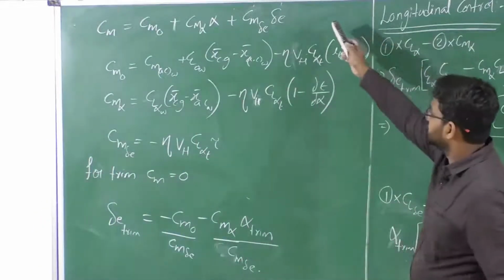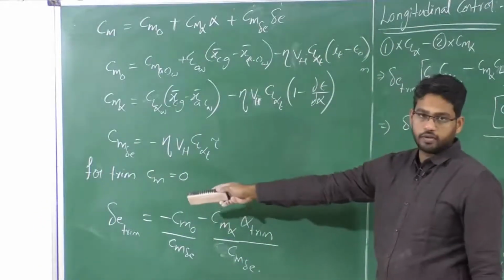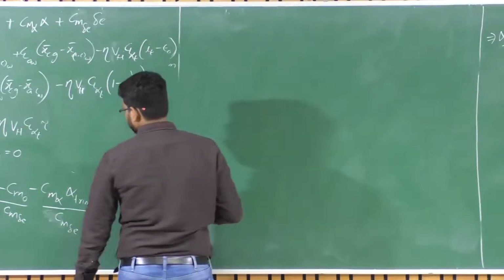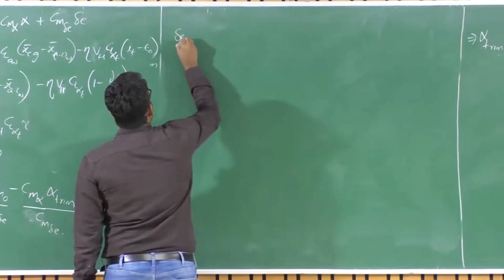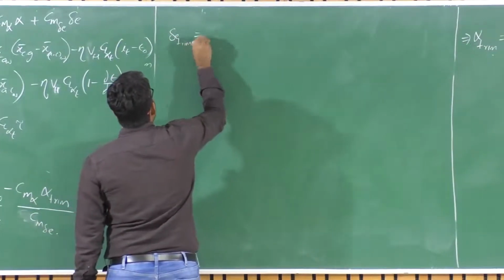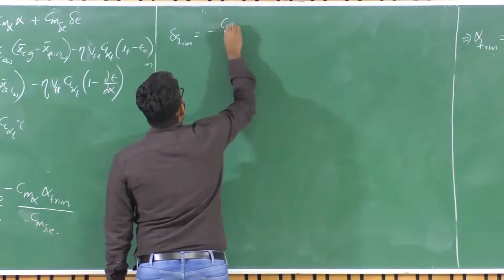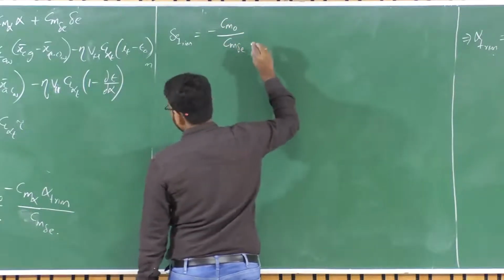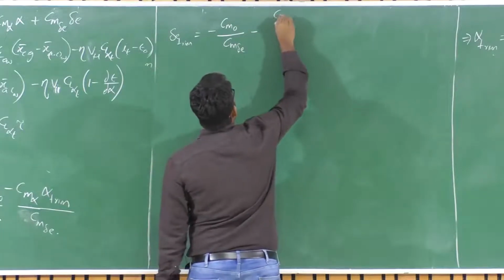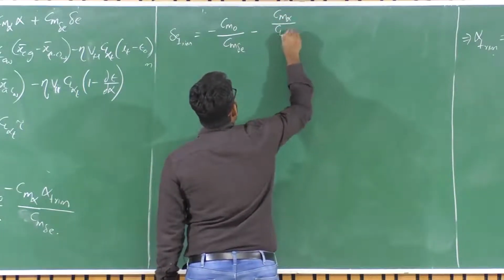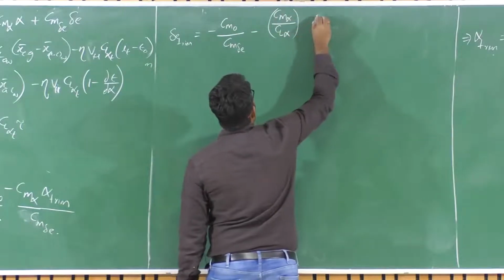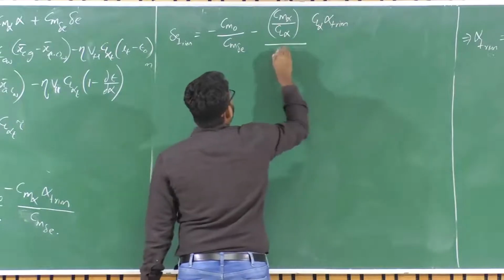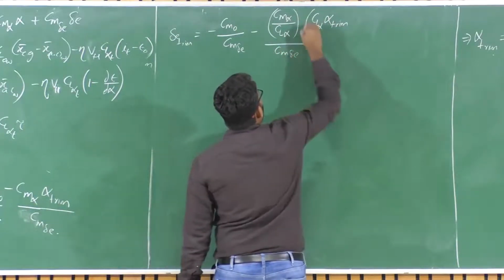So just substituting Cm equals 0 in this equation and trying to find out delta E trim. So delta E trim is equal to minus of Cm naught upon Cm delta E, minus of this Cm alpha upon CL alpha of the entire aircraft times CL alpha times alpha trim upon Cm delta E.